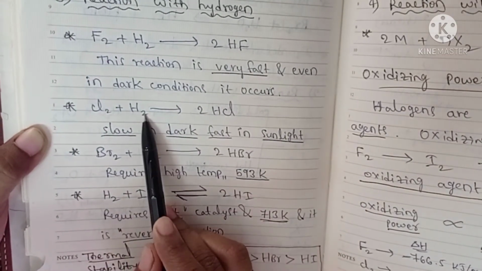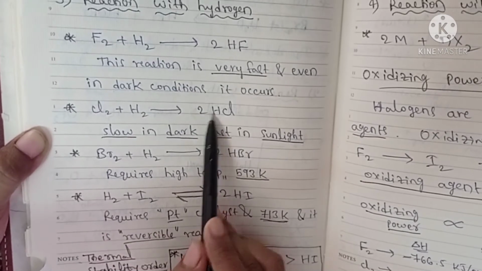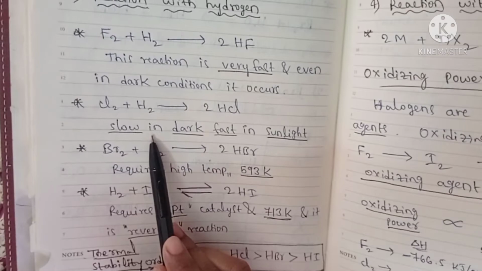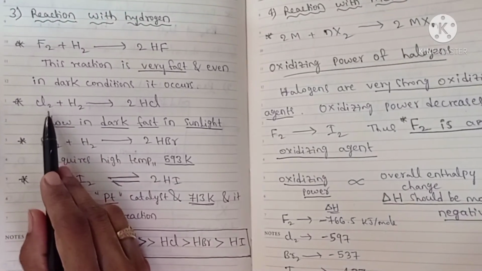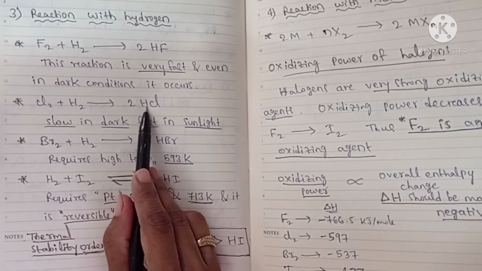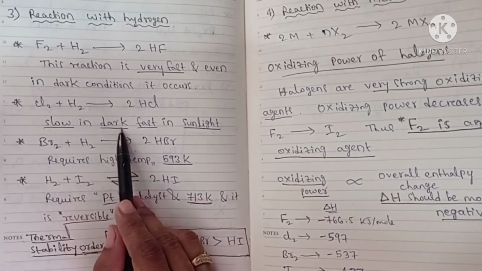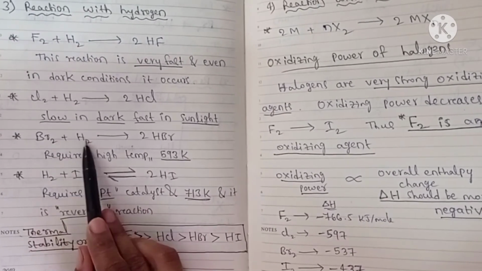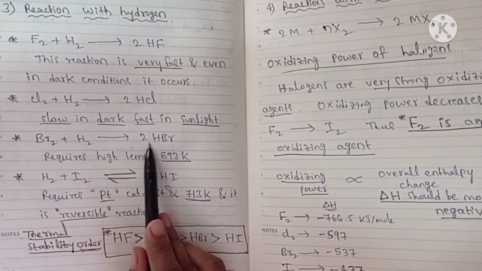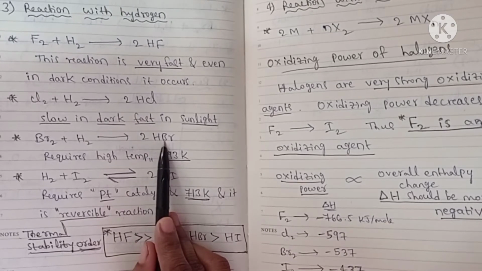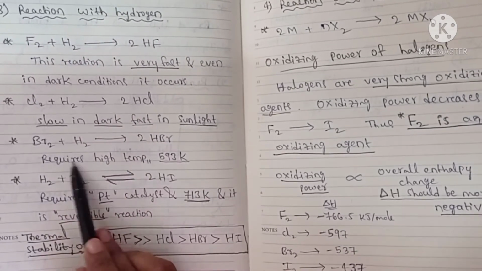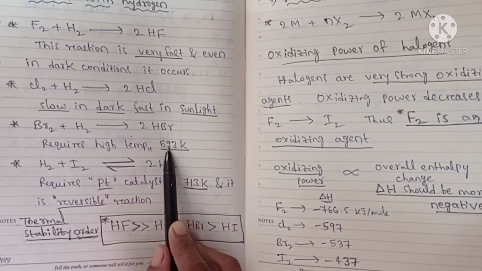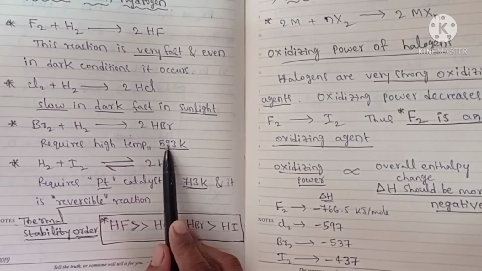And chlorine, when it reacts with hydrogen, forms HCl, and it is slow in the dark and fast in sunlight. Chlorine reacts with hydrogen forming hydrogen chloride, slow in dark and fast in sunlight. And then bromine, how does bromine react with hydrogen? Bromine and hydrogen react to form HBr, hydrogen bromide, and it requires a high temperature, 593 Kelvin. So bromine reacts slowly with hydrogen.